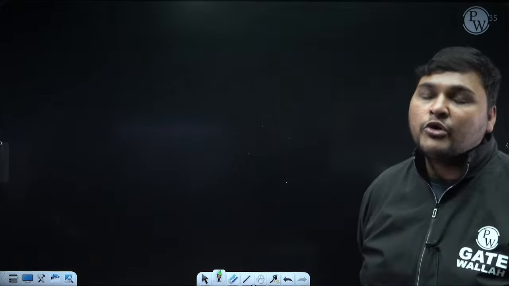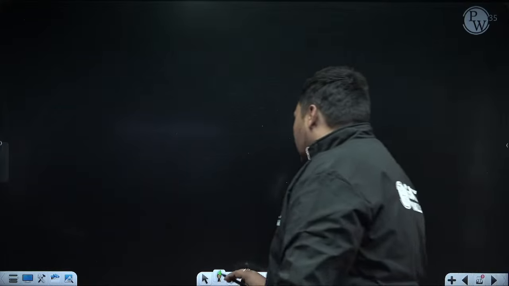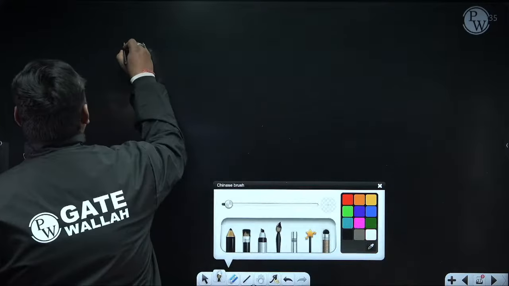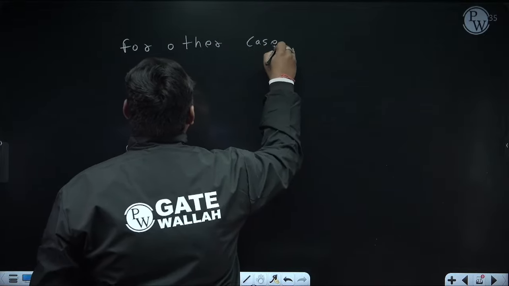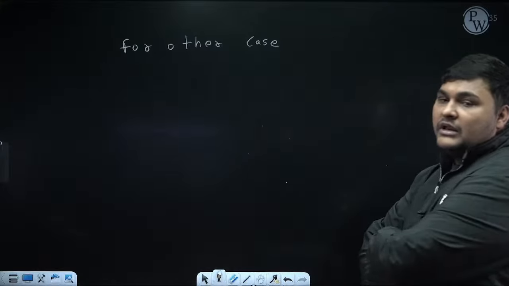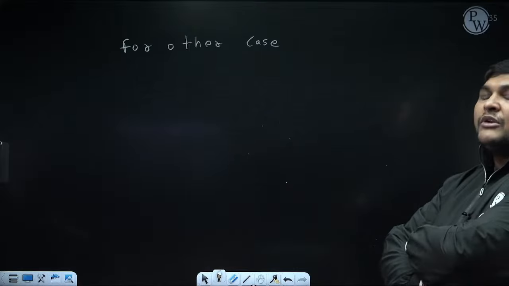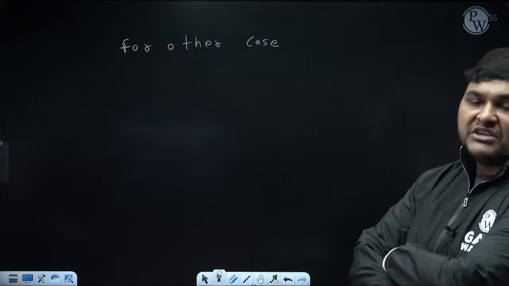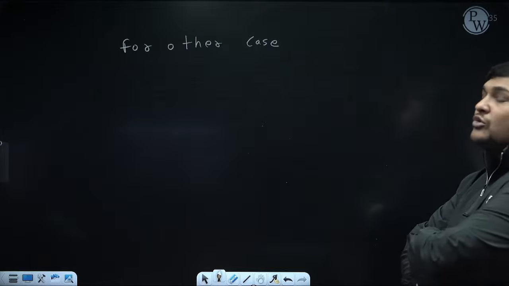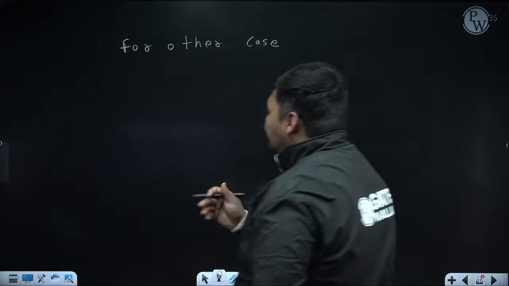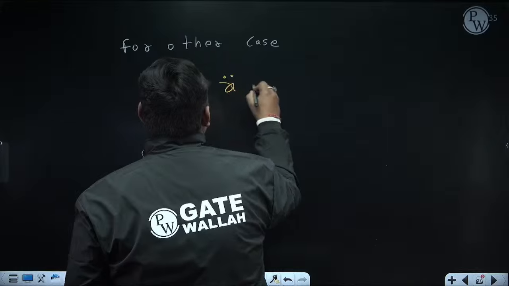In that case, I cannot use this KE method. So in those cases, what will we do? We need to derive the equation of vibration. When I am saying other cases, I mean those cases in which this KE method is not valid. Reason: either more than one mass is involved, or restoration is not due to stiffness only, it is occurring due to gravity also. So in those cases, I need to derive the equation of vibration, and when you derive the equation of vibration, it will always be like this.